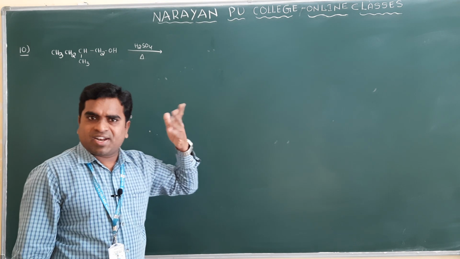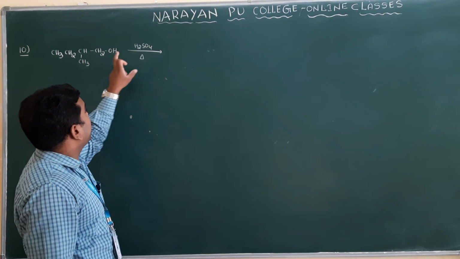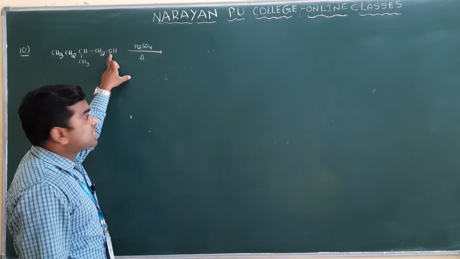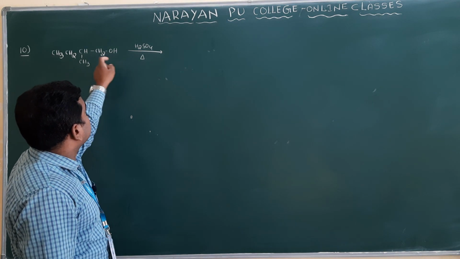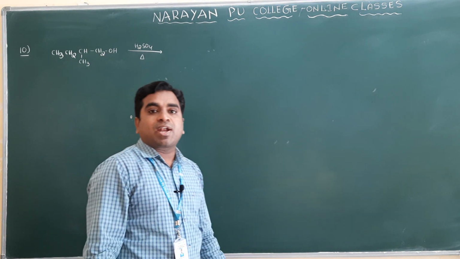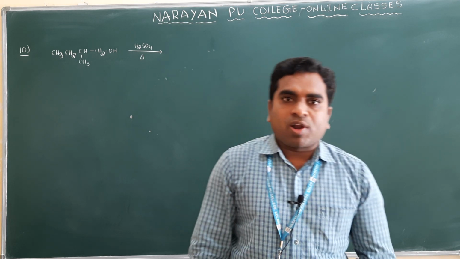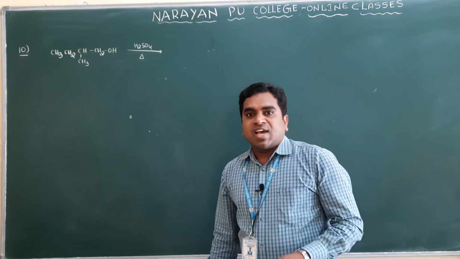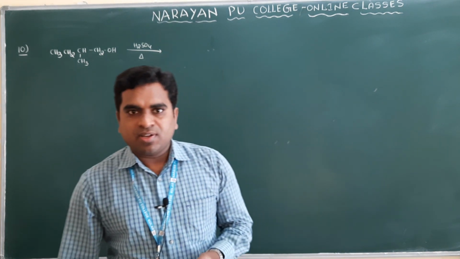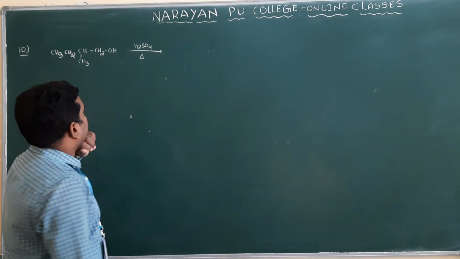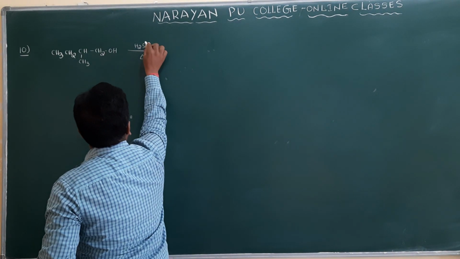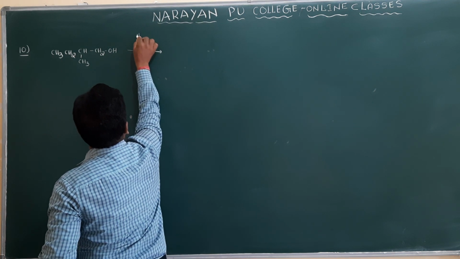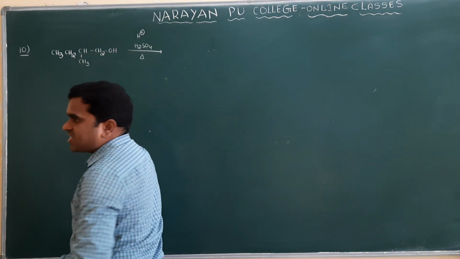Carbocation is the intermediate. As you already know, acidic medium is there, first protonation takes place, and this OH will be removed as water. Then you will get the carbocation intermediate. And I already mentioned, whenever there is a carbocation, there is a chance of rearrangement. So first of all, see what happened here. H2SO4 gives which ion? H plus ion, acidic medium.